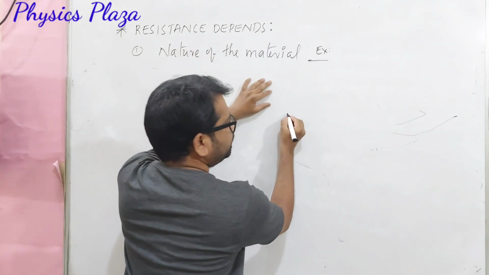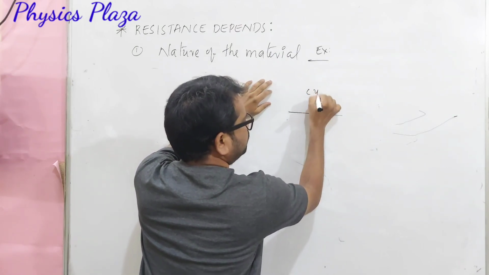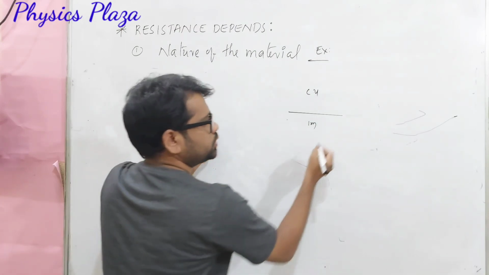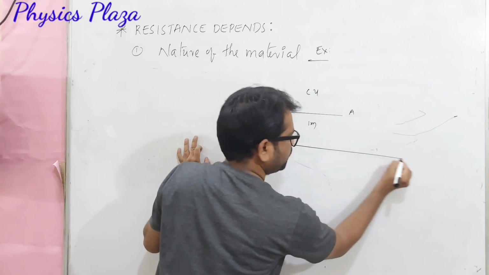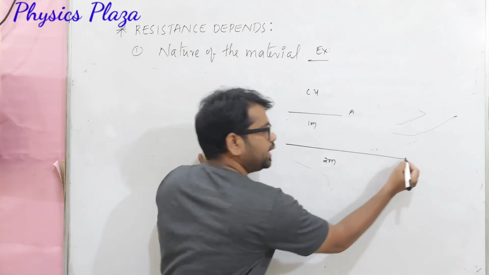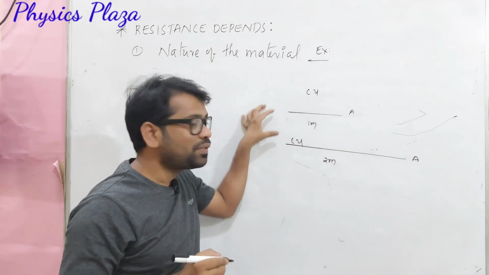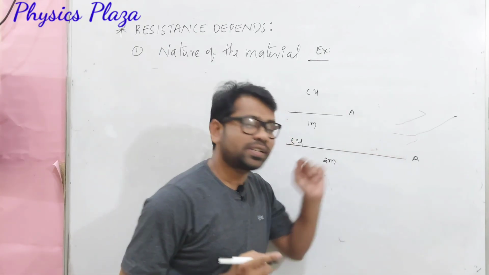Now let us take a copper wire of length, for example, 1 meter, with area of cross section A. And here is one more copper wire of 2 meters, with the same area of cross section. Children, both are made of copper only, which means the nature is the same and the area of cross section is the same.